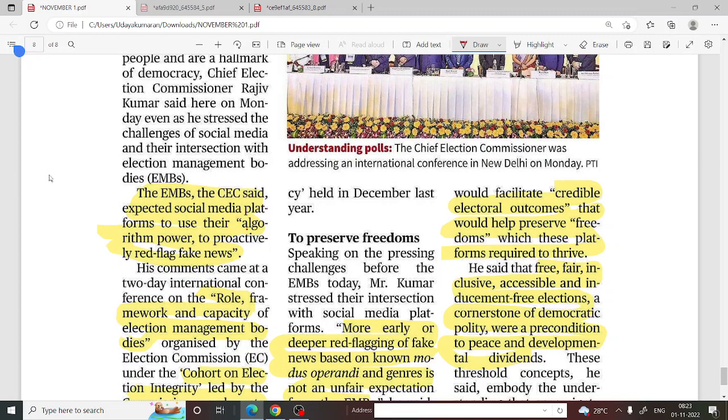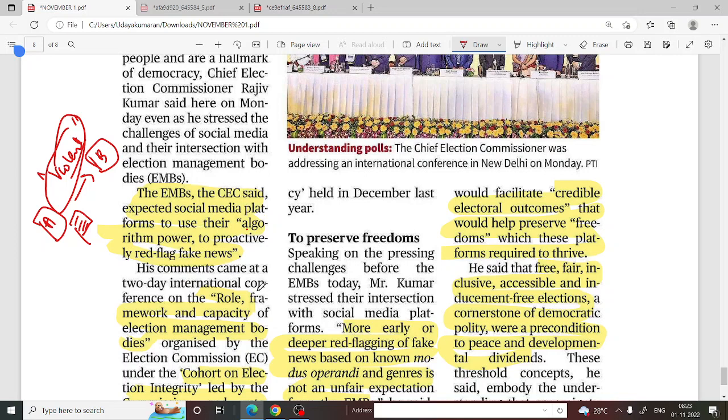If a politician says to use violence against a community, social media intermediaries can assess the word violent and red flag it before it goes out to the public. They can use their technology to stop these types of unwanted things on social media.